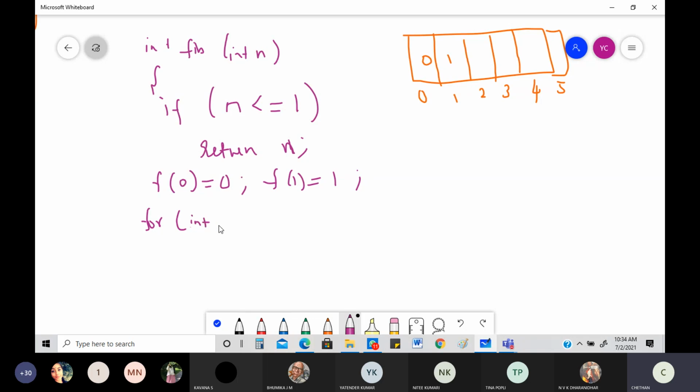So int i will be starting from where? I will be starting from 2 until where? Up to the i value being less than or equal to n. What is n? 5. So 2, fine, it will work. 3, fine, it will work. 4, fine. 5, also it will work, up to 5, less than or equal to. So equal to 5, yes, it will work. 6, no, it will not work. Less than also it will not be working, equal to also it will not be working. So it will be working for 2, 3, 4, 5. Neatly it will work.